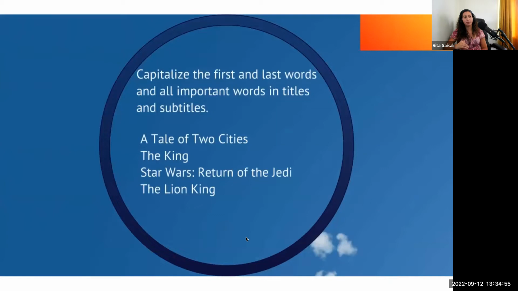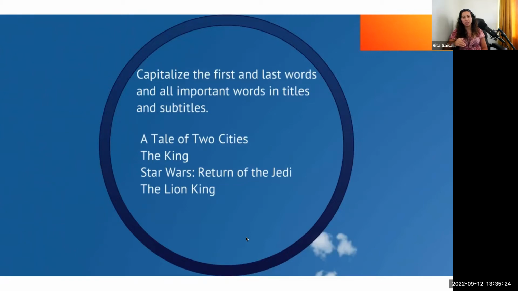So for example, A Tale of Two Cities. You can see A is the first letter of the title, and Cities is the last word of that title as well, so those are capitalized. Tale and Two are important words. We don't capitalize of because of is a preposition.